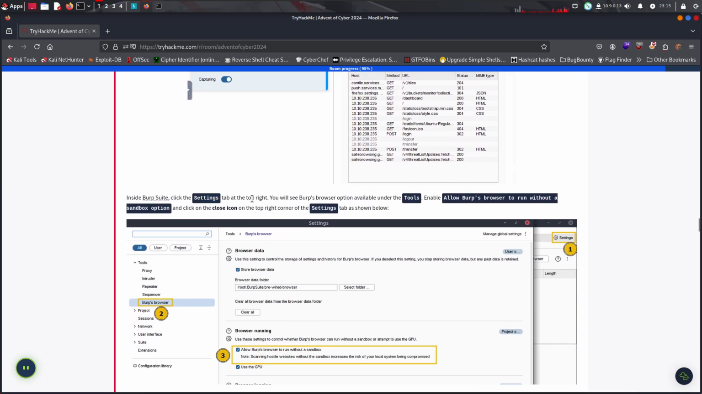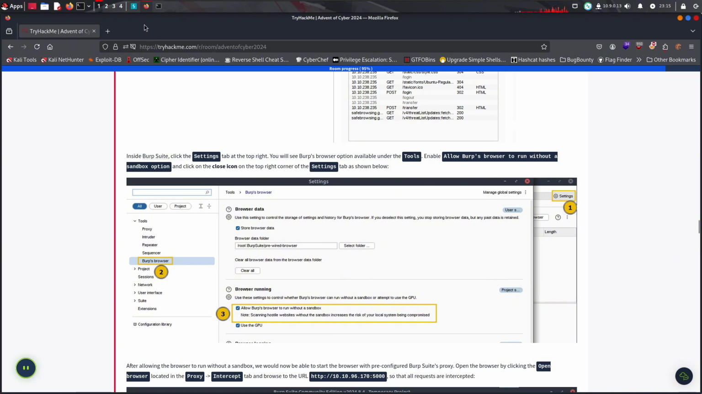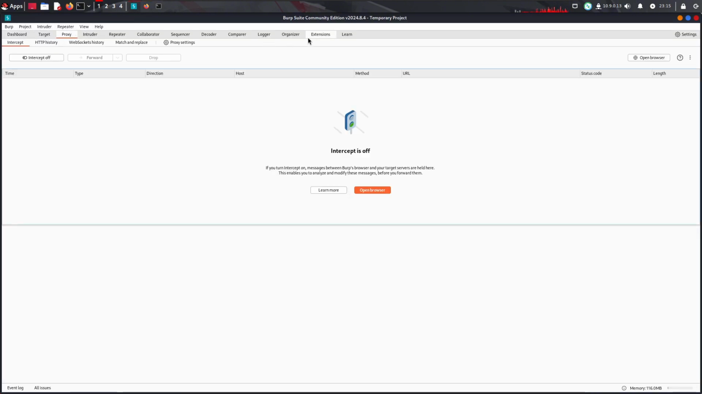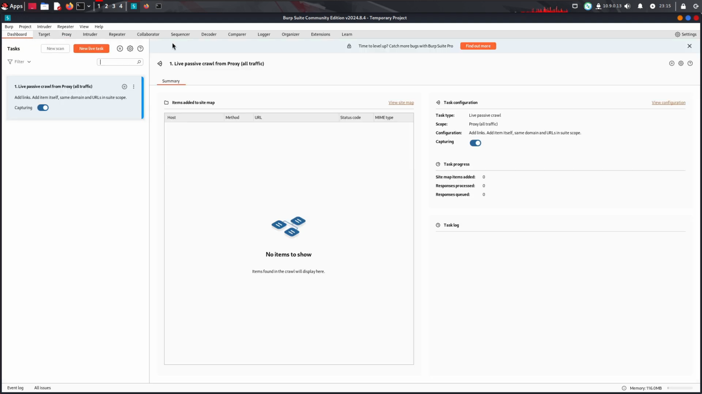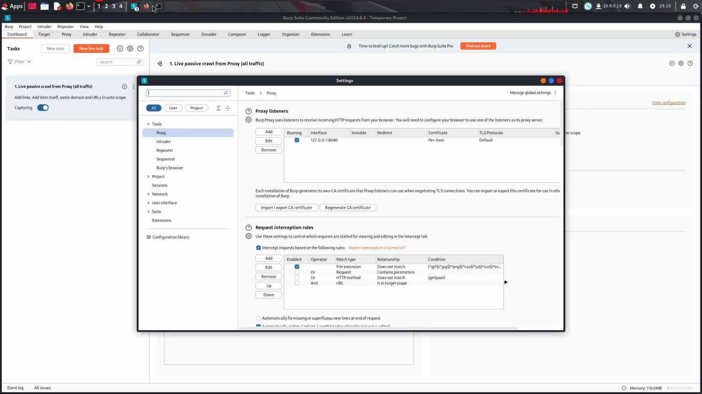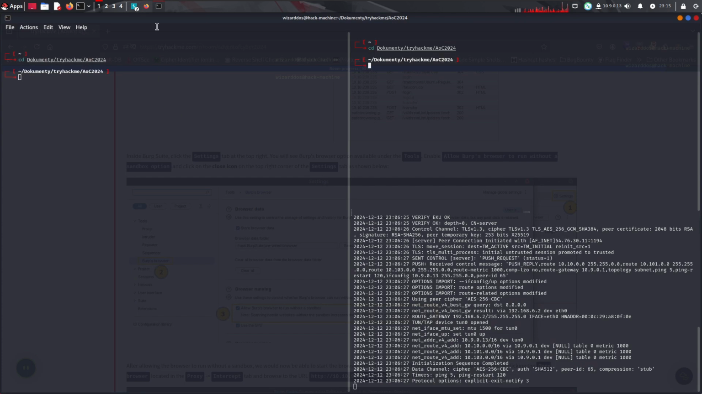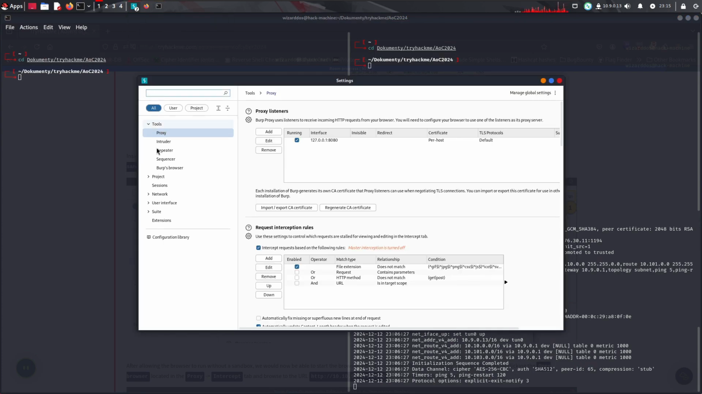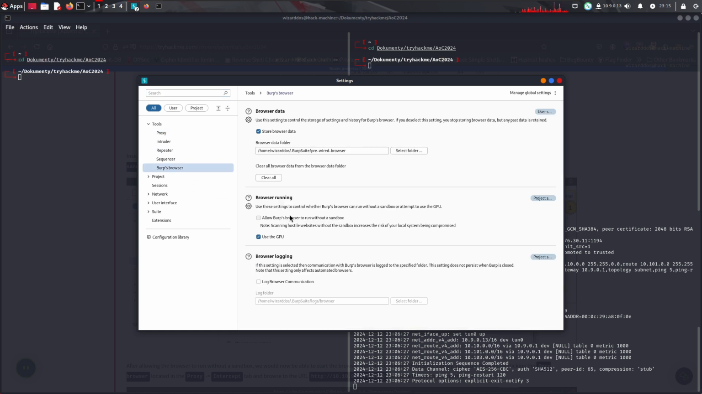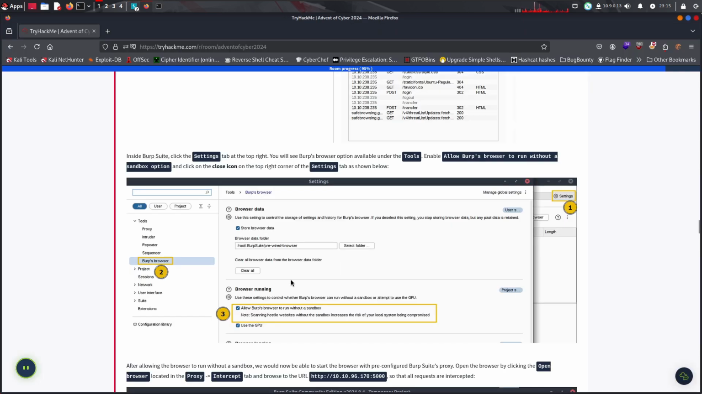Inside Burp, check settings. You'll see tools. Enable the option allow Burp's browser to run without a sandbox. Click the close icon. Alright, so let's go to settings, because I don't think it's in the dashboard. Settings here. Then we'll go to Burp's browser, because it has a built-in browser. Allow Burp's browser to run without the sandbox. Scanning a hostile website without the sandbox increases the risk of your local system being compromised. We're not scanning a hostile website right now, so yeah.